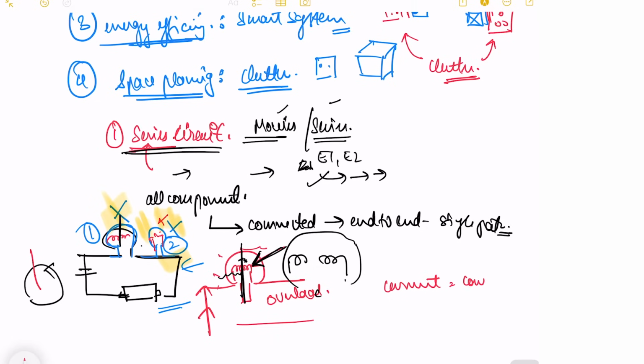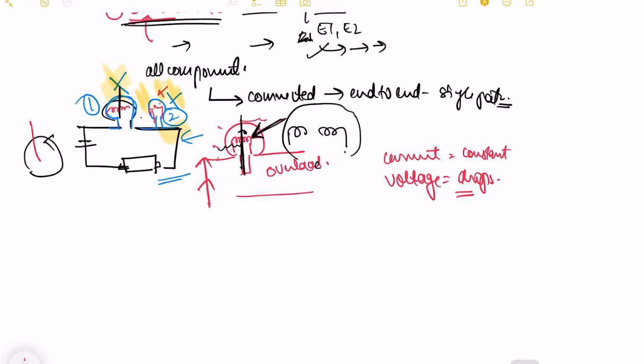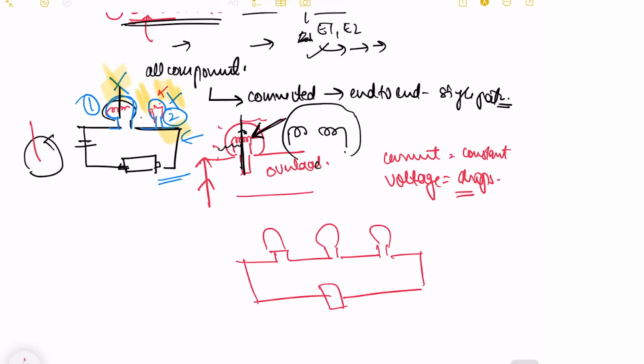So current is constant, but voltage might drop across each component. So a series connection can have multiple elements. It can be 3 or 2 or 5 in one single connection.